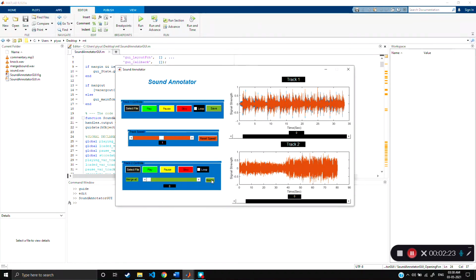So after we click on merge, both the tracks are added to track 1, and now when we play it, both the audio and the commentary are mixed.